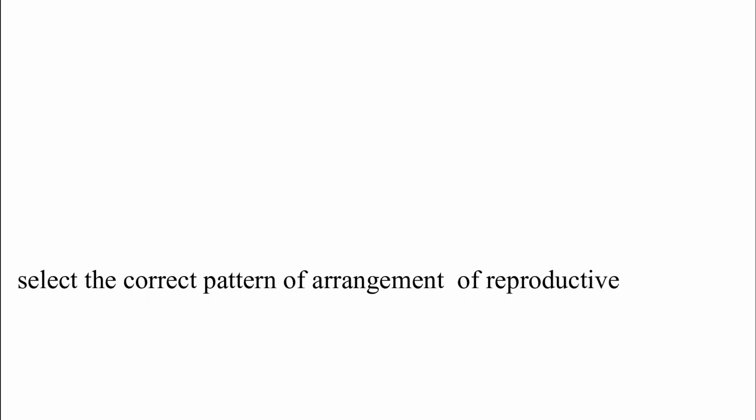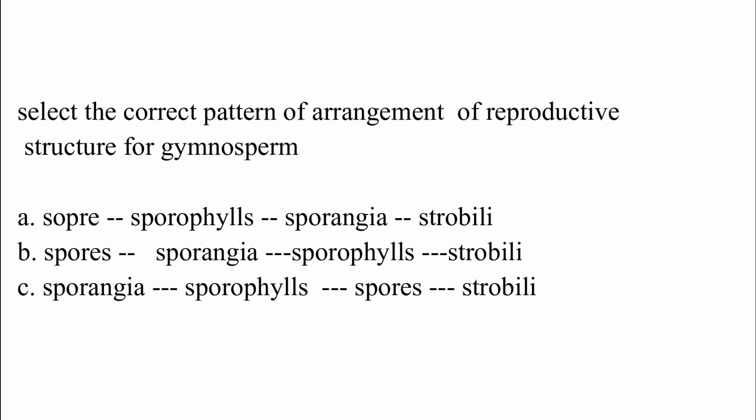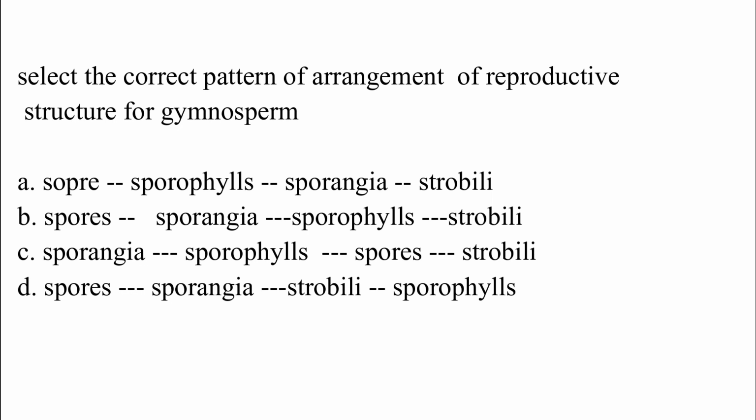Select the correct pattern of arrangement of reproductive structures for gymnosperm. Option A. Spore, sporophyll, sporangia, strobili. Option B. Spore, sporangia, sporophyll, strobili. Option C. Sporangia, sporophyll, spore, strobili. Option D. Spore, sporangia, strobili, sporophyll. The correct answer is option B, which is spore, then sporangia, then sporophyll, then strobili.